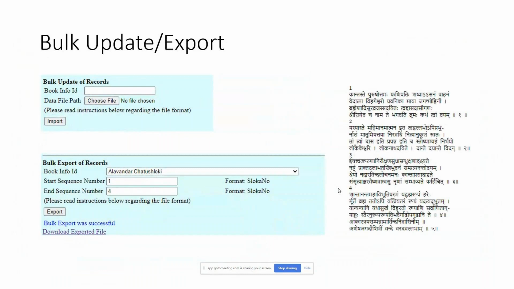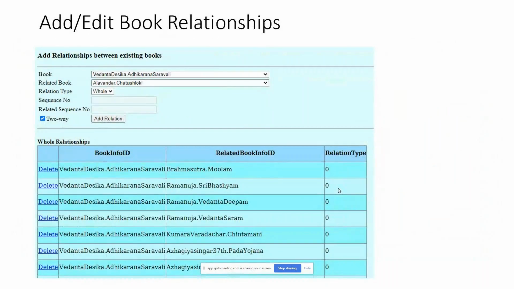So a number of books here are linked at a content to content level when they follow each other. For example, Adhikarana Saravali in that way is linked to Bhashyam, Deepam, Saram, Chintamani, Padayojana, or even Brahma Sutram Moolam. So this happens because content administrators or contributors edit these relationships and add new relationships.